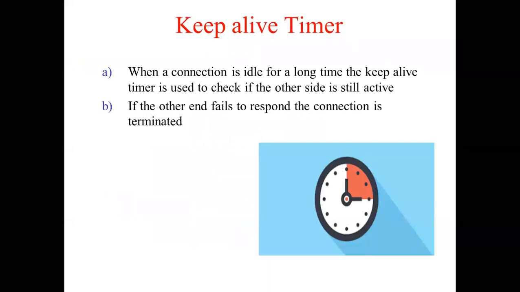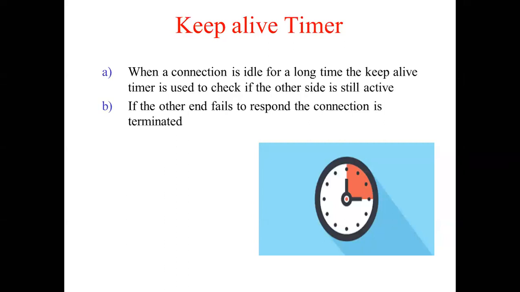Suppose you're talking to your friend on the phone and she asks you to hold for some time. And then you hold and you keep on holding for a long time. You don't know whether your friend is still there on the line or whether she has disconnected the phone. So what you do, you just say, hello, are you there? You ask on the phone. That is as good as a keep alive timer. If your friend responds saying, yes, I'm there, just wait for some time, you wait. If your friend doesn't respond, you decide to disconnect the call.